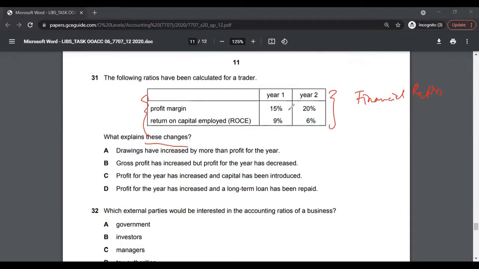If you see, in year 2, the profit margin has gone up by 5%, and then the return on capital employed has gone down by 3%. So you have to do an analysis here based on this change. Fairly, I would say, medium to hard question.